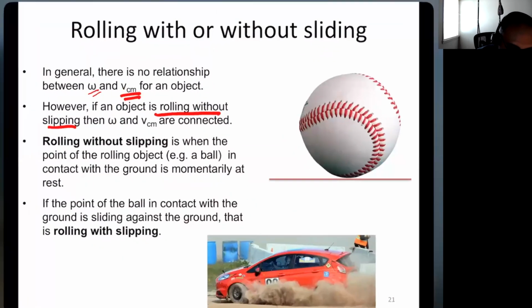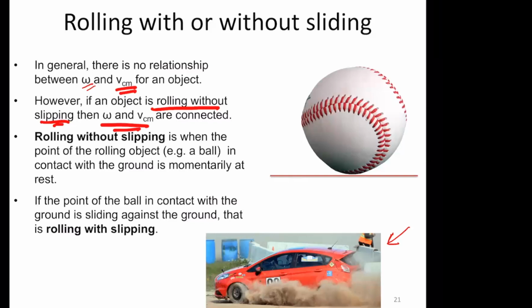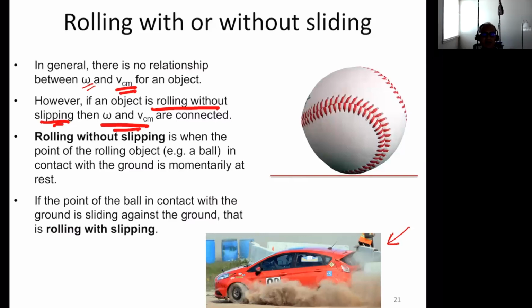All right, that's a very good question. That brings us to our next point. When an object is rolling without slipping, then omega and VCM are connected. Let me ask you a very quick question. If you look at this picture at the bottom over here, would you say that the wheels of the car are rolling with or without slipping right now? Looking at this picture, what do you think? Without slipping. Are you sure? Think about that a little bit more. Anybody else?